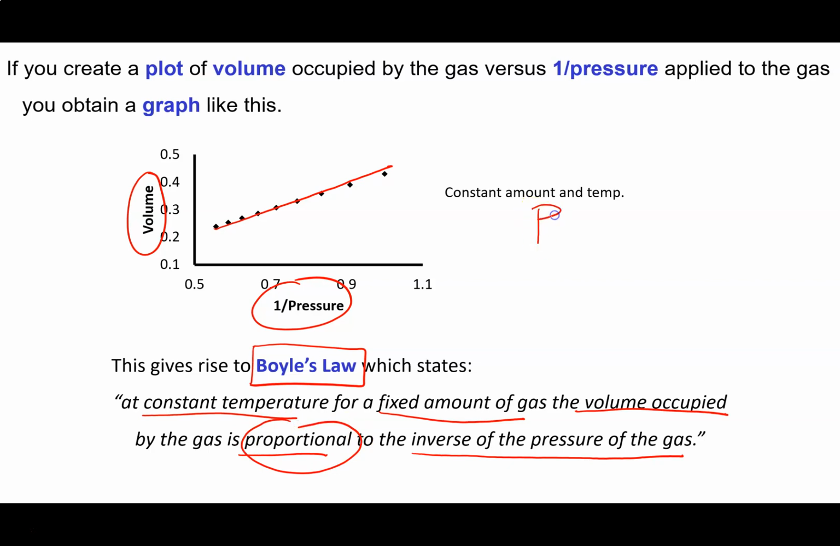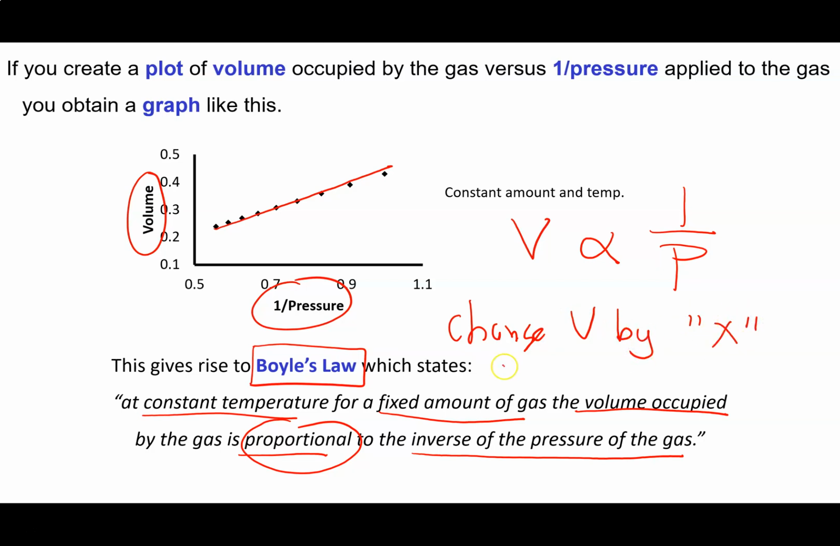So volume is proportional, and to indicate proportional, we use this little symbol here, to the inverse of the pressure. And that what this means is this, that if you change volume by some factor x, you will change pressure by 1 on x. That's what that means when we use that language.